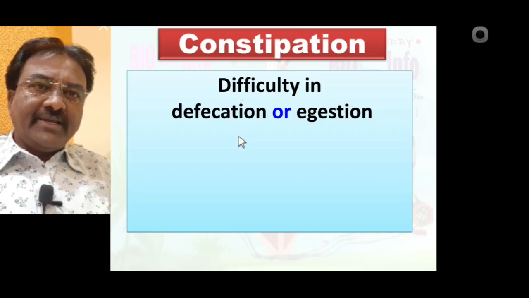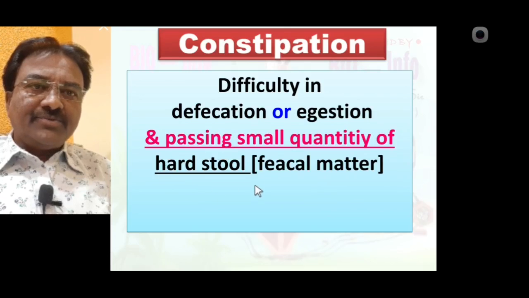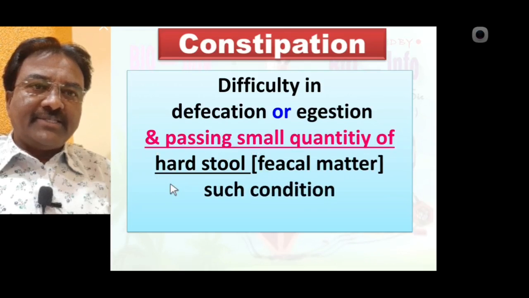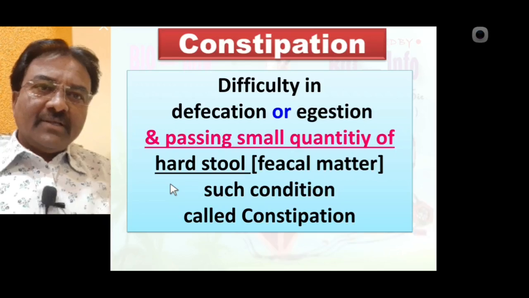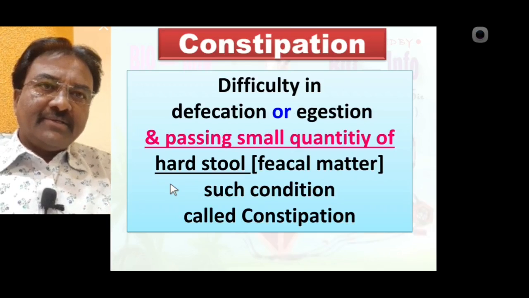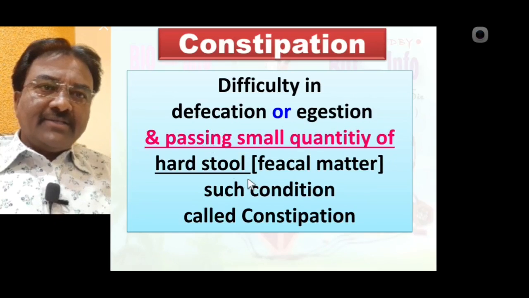So difficulty in defecation or egestion and passing a small quantity of hard stool, that is fecal matter, is called constipation. It means difficulty in defecation or egestion, removal of waste matter, and the waste matter passes in a very small quantity of hard stool.